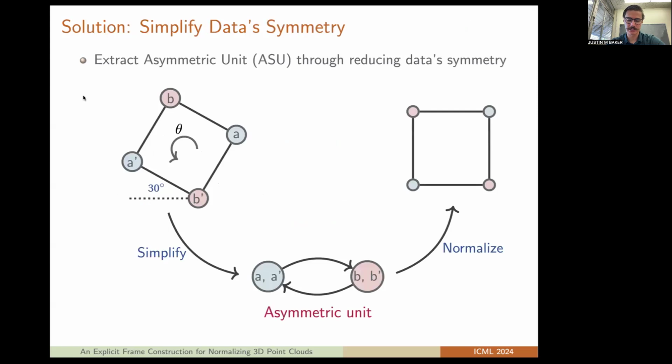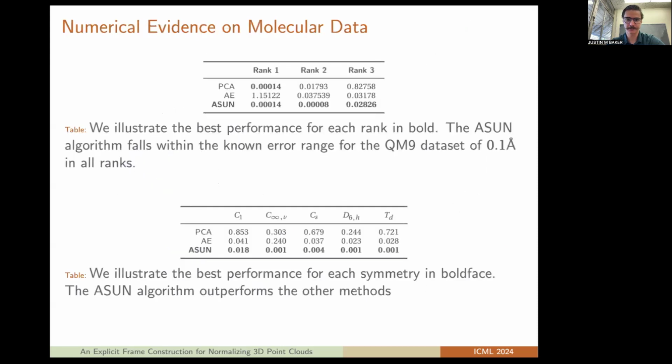And so our solution is to simplify the data symmetry by extracting the asymmetric unit. And so here we find the asymmetric unit, which groups these symmetric elements together and forms a directed graph. And then we use this information to normalize our point cloud.